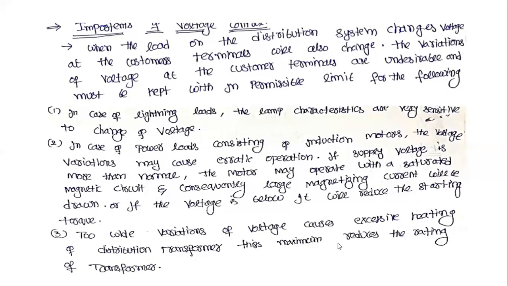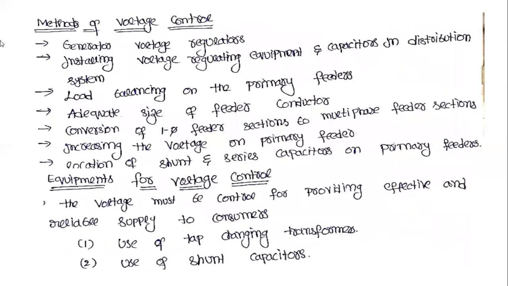Too wide a variation of the voltage causes excessive heating of distribution transformers. This reduces the rating of the transformer, so it depends upon the rating of the transformer also.